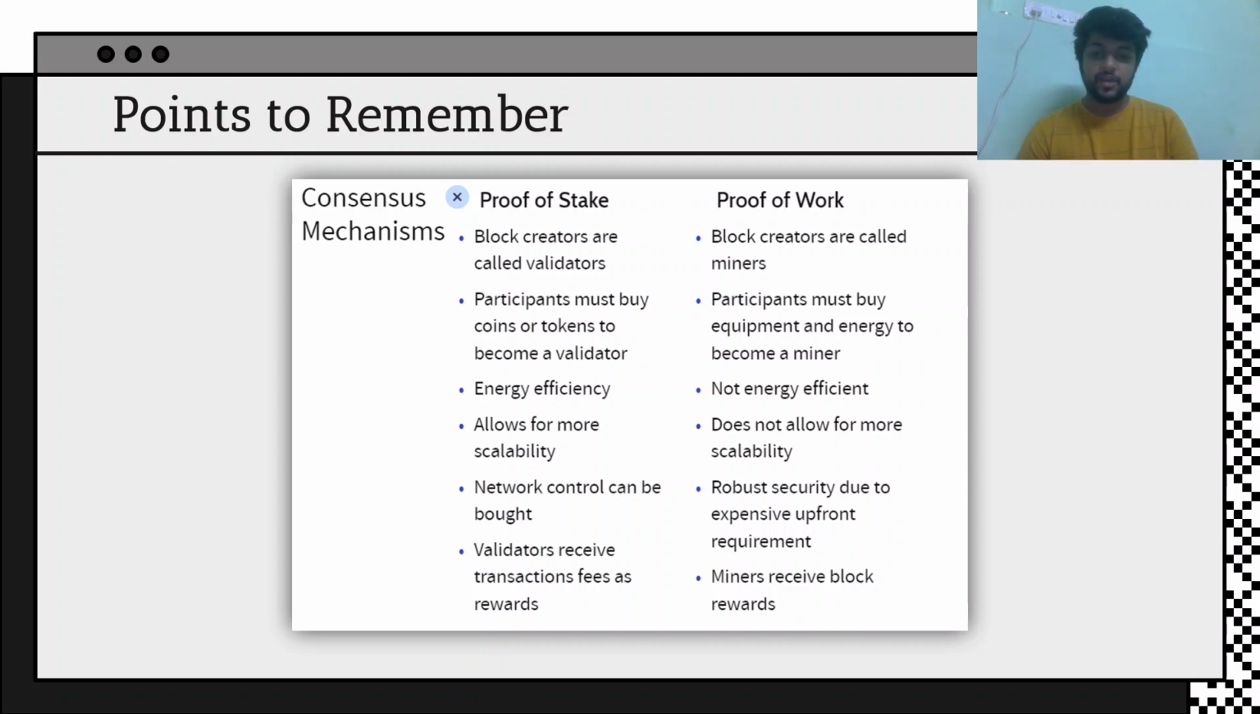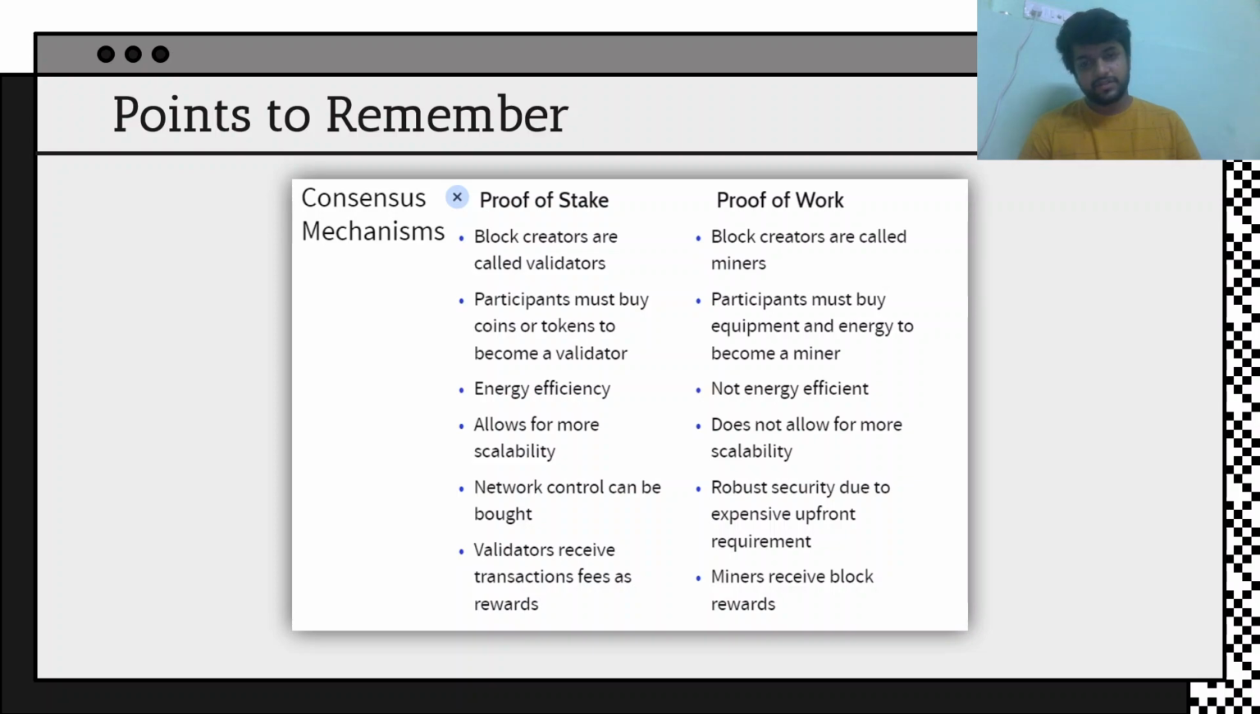Participants must buy coins or tokens. Here we have to buy tokens and here we have to buy energy. So in one we have to buy tokens like 32 ETH in case of Ethereum, and here we just have to buy the energy equipment, and when we have all the energy equipment and all the materials to mine Bitcoin, we can mine Bitcoin.